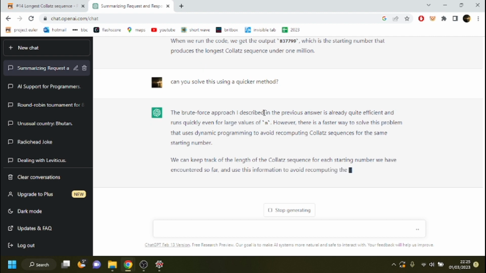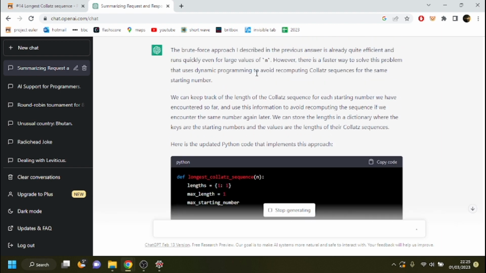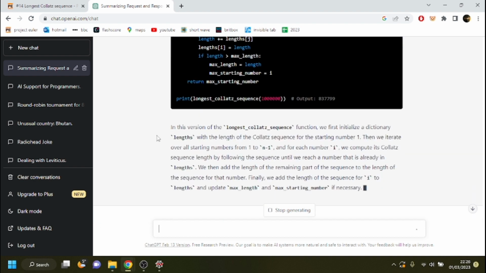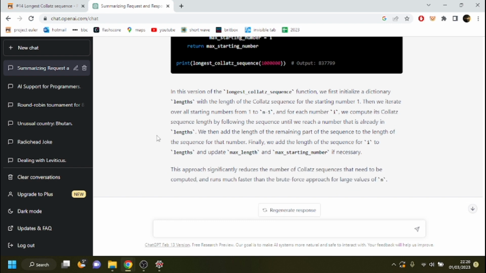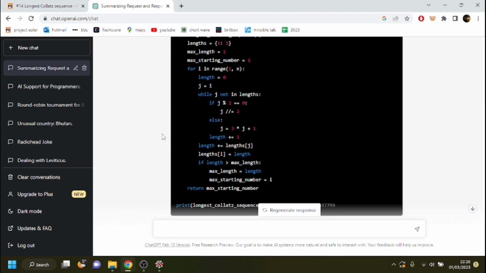The brute force solution I described in the previous answer is already quite efficient and runs quickly for large values of n. Not sure I'd agree with that. If n was something like a billion, I think it would take a long time. We can keep track of the length of the collapse sequence for each starting number we have encountered so far. Yep. So we can use this information to avoid recomputing the sequence. Yep, that's fine. So that's pretty much it.